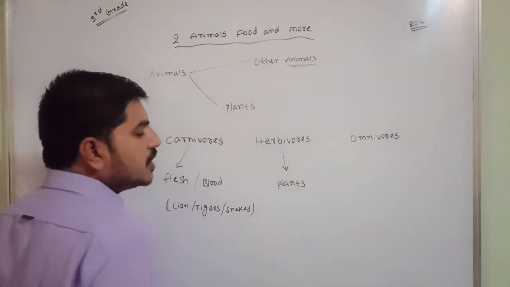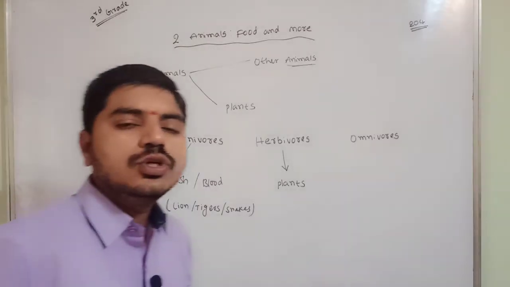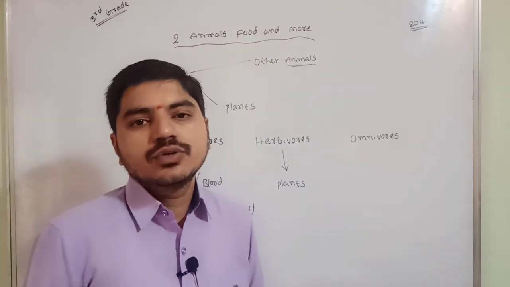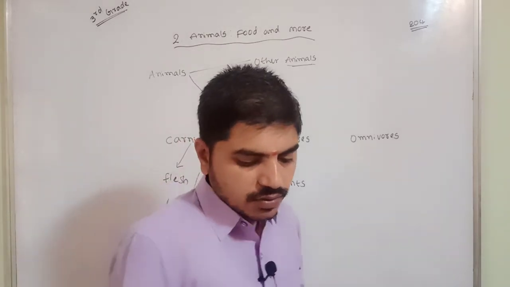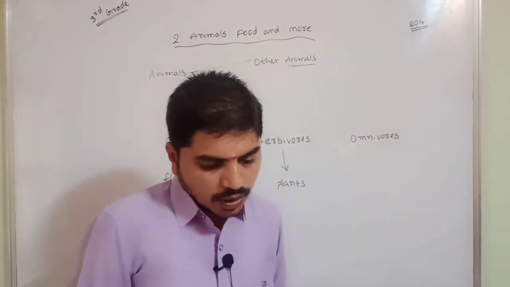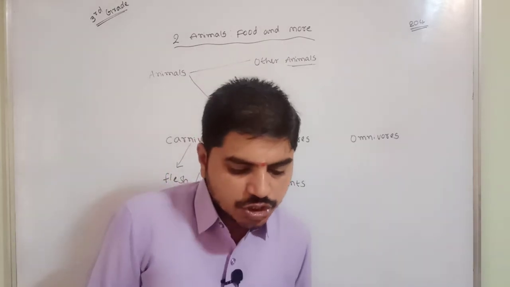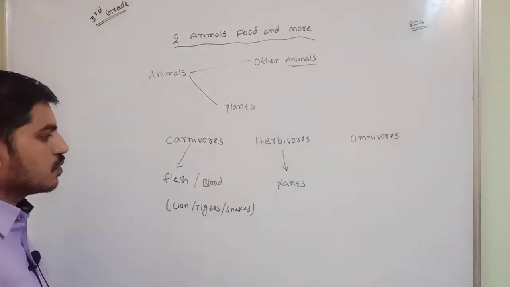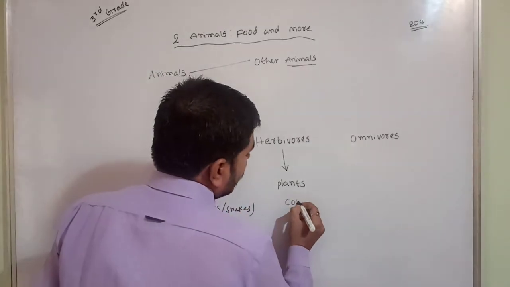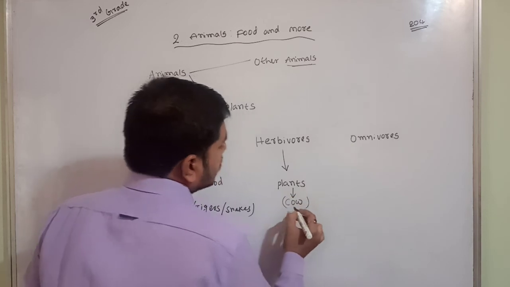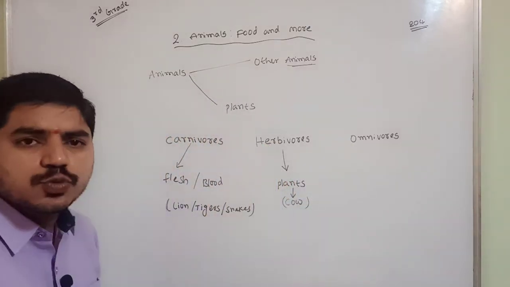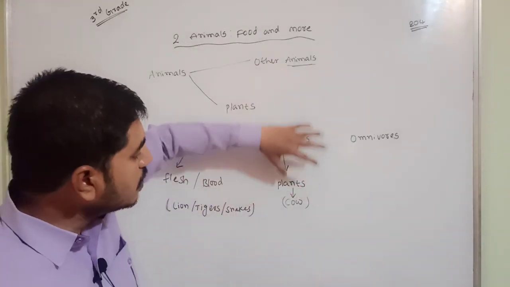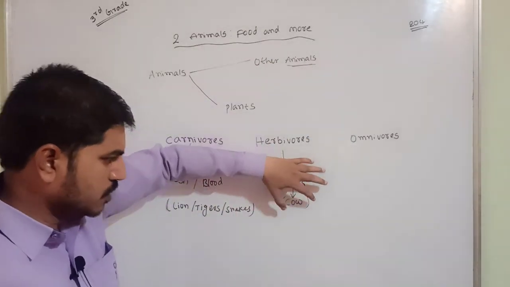For example, a deer does not eat other animals. Zebra, sheep, giraffe, these are all examples, and a cow is also the best example. Herbivores means which eat only plants, that is called herbivorous or herbivores.